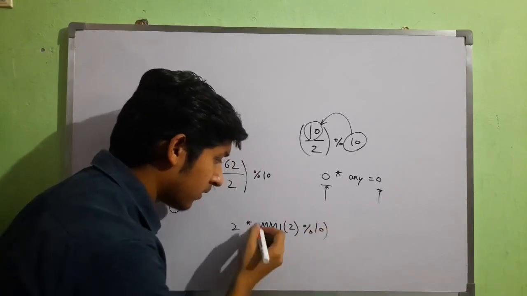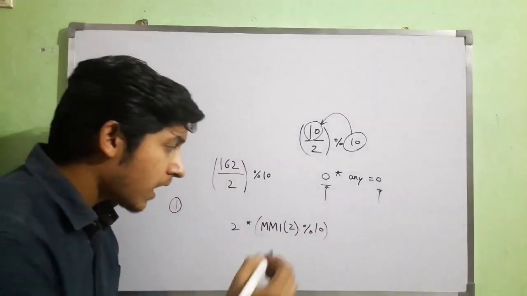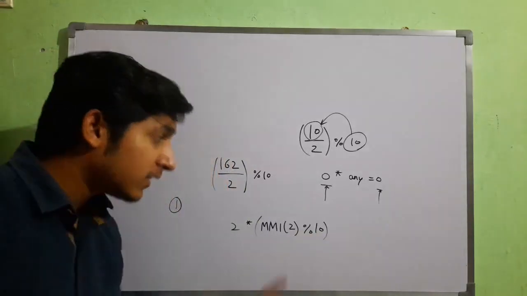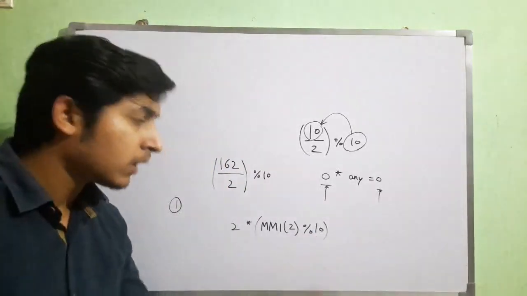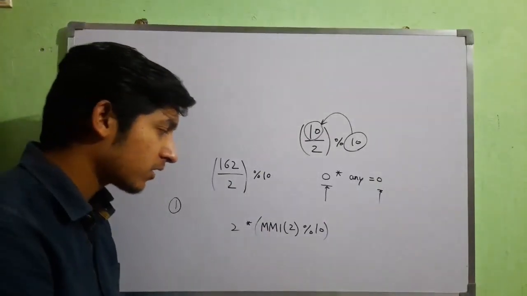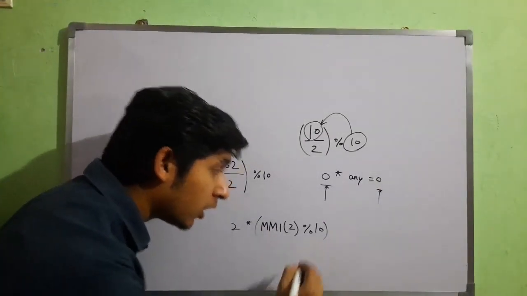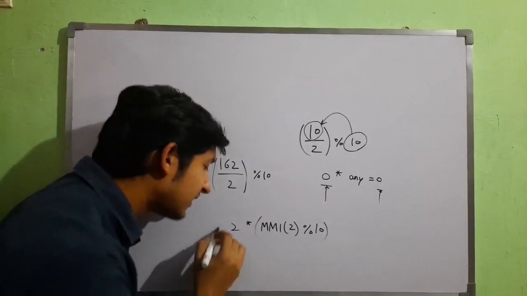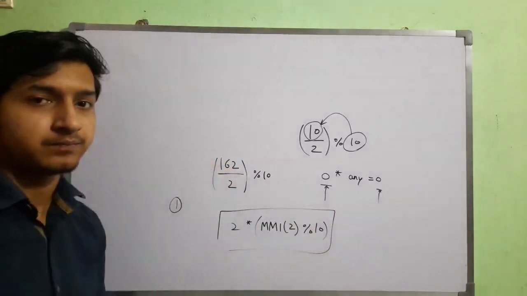Okay, but the problem is the MMI of 2 with 10 as modulus does not exist. You can find many online MMI calculators. This term does not exist, so this method fails here.